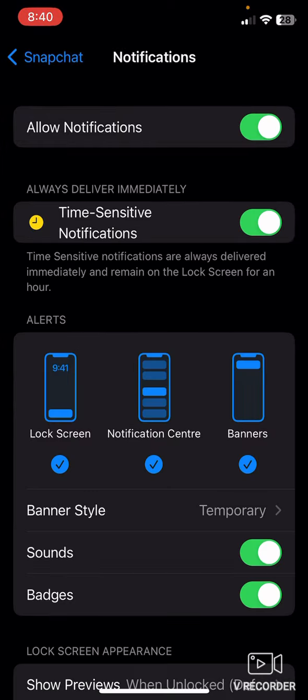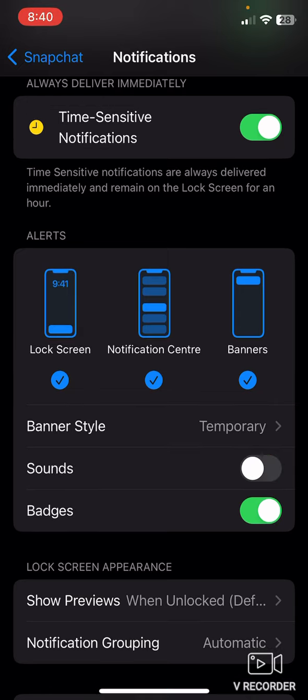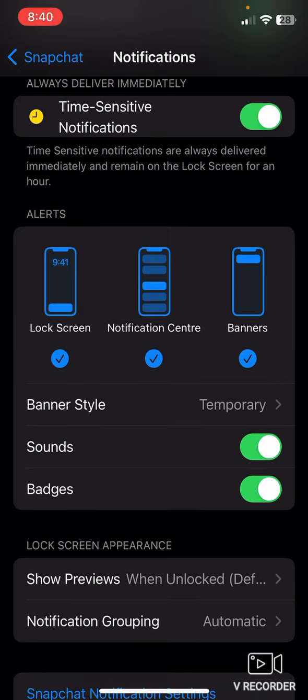you should turn this on. After turning it on, you can see here sounds. If this is turned off, you should turn this on. Then you have to go to sound,